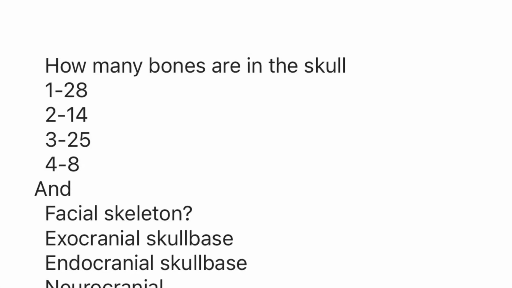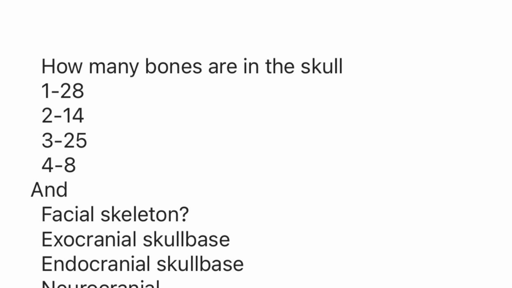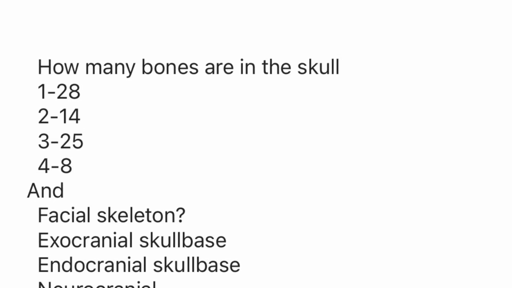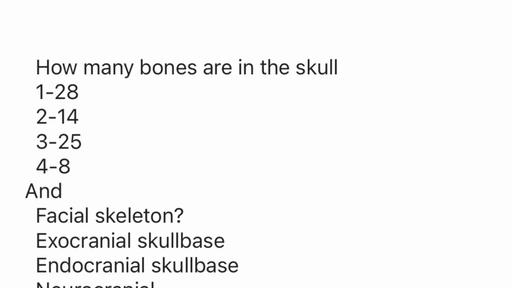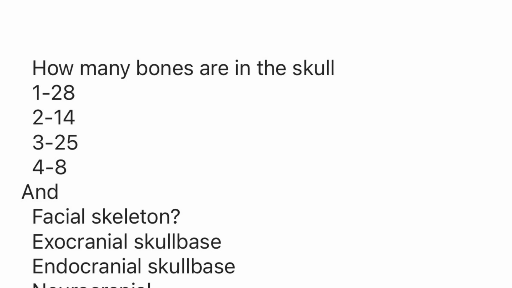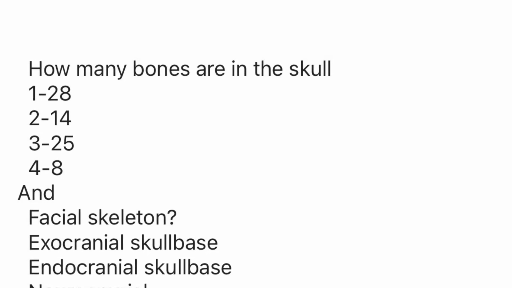How many bones are in the skull? Options are 28, 14, 25 and 8. Related questions may be how many bones in the facial skeleton, exocranial skull base, endocranial skull base and neurocranium. So the answer to this question is 28.